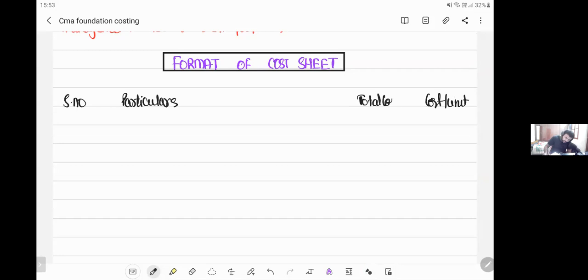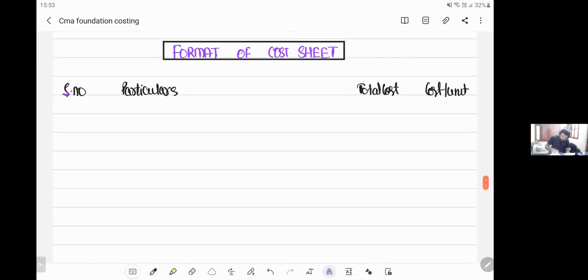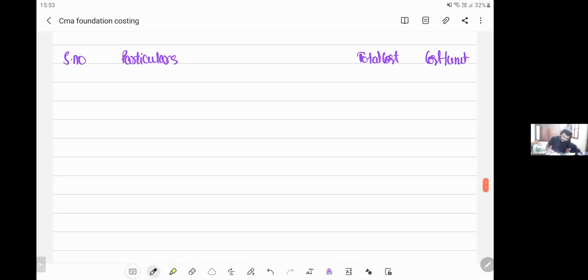So first serial number, particulars, total cost, cost per unit. Now, the first item that comes in your cost sheet relates to prime cost. What is the first item in prime cost? Direct material, right? So the first thing that comes in prime cost is direct material consumed.